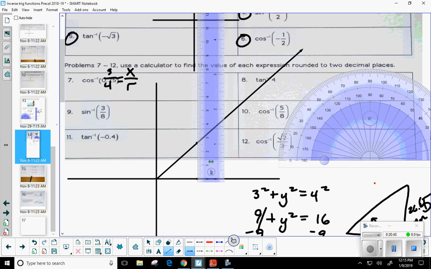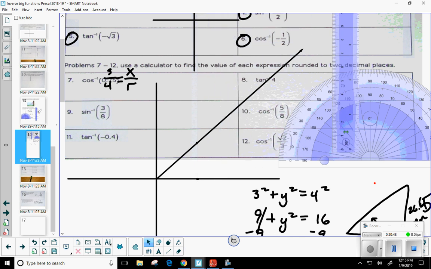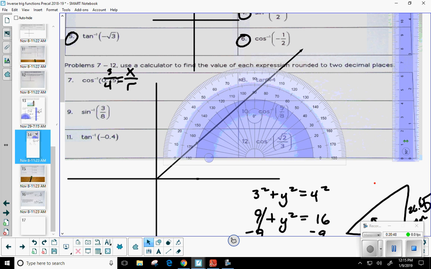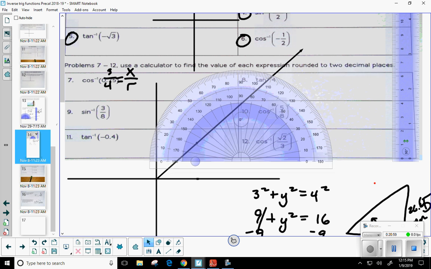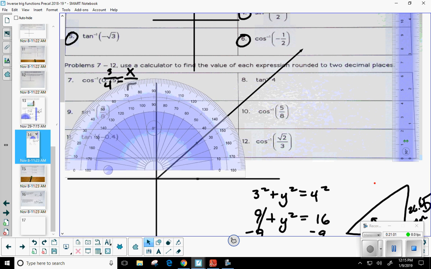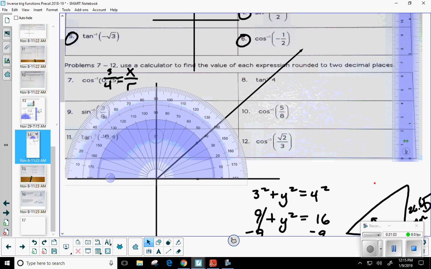Okay. Well, let's get rid of the ruler and let's bring my protractor over. Now, how am I going to use the protractor? How do I want to put this on my grid? There you go. So the crosshair is right here in the middle. I'm going to put that right on the origin. Okay, so I'm going to move this guy right over. See how I'm putting the crosshairs right on top?